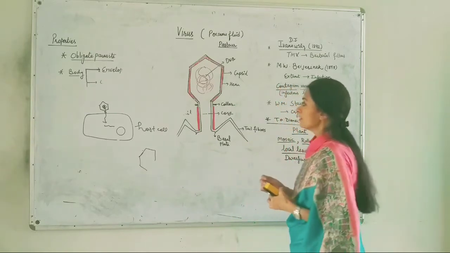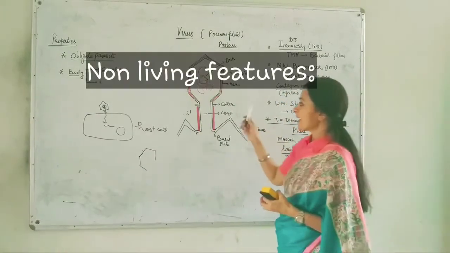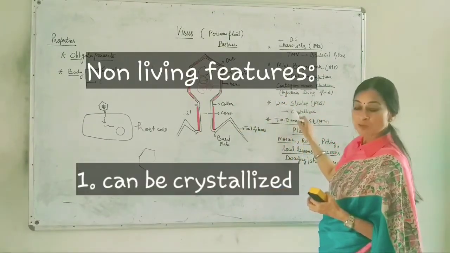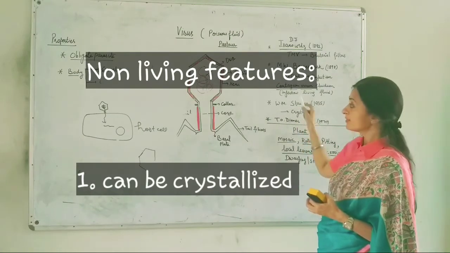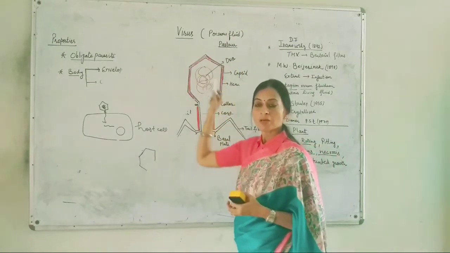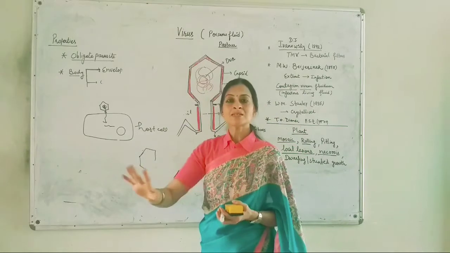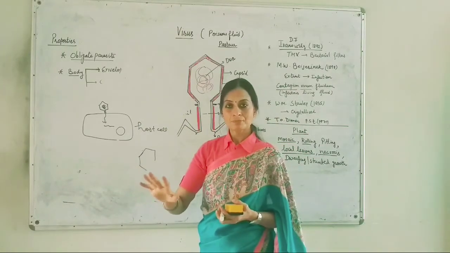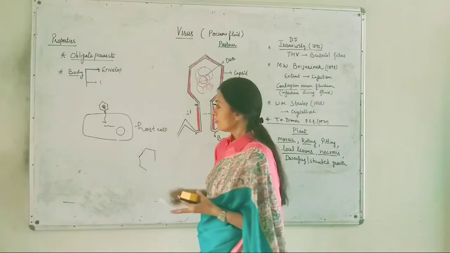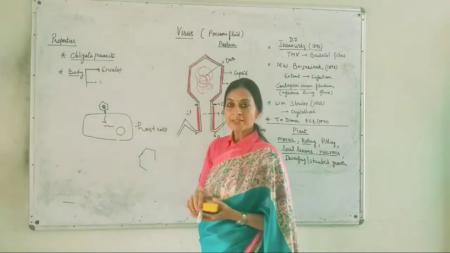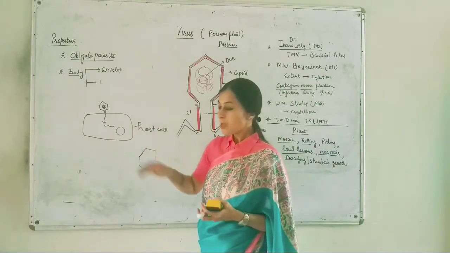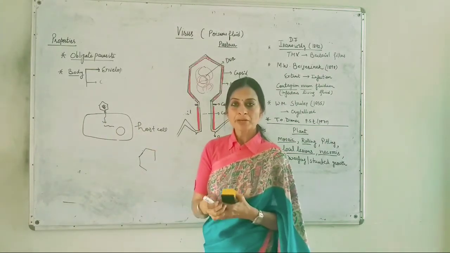Like, they can be crystallized, as this was observed by W.M. Stanley, that these viruses can be easily crystallized. Second thing, when we say that they are reproducing in the host cell, what is the mode of their reproduction there?